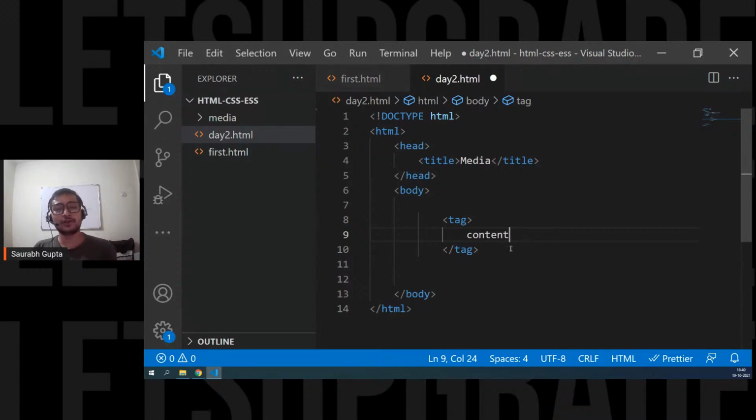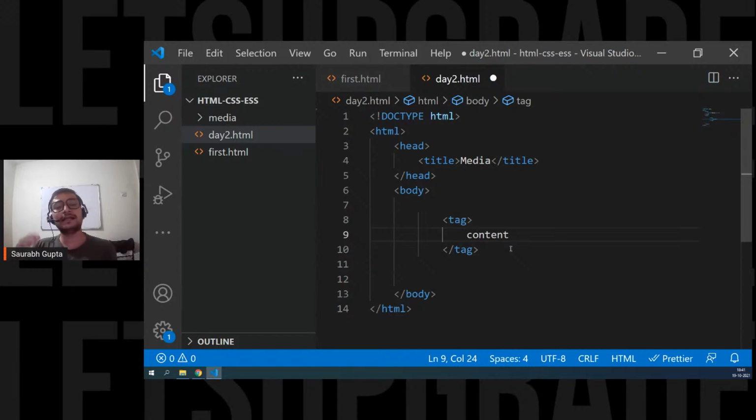Now, we should also understand that there is something called attributes available in the tags. What are attributes? Attributes are something that enhances the feature of a tag, or sometimes it is a mandatory thing. Yesterday we saw the p tag, heading tags like h1, and the pre tag. Those tags normally don't require any attribute. They work by themselves. But in future, you're going to see some tags that normally don't work without some attributes.